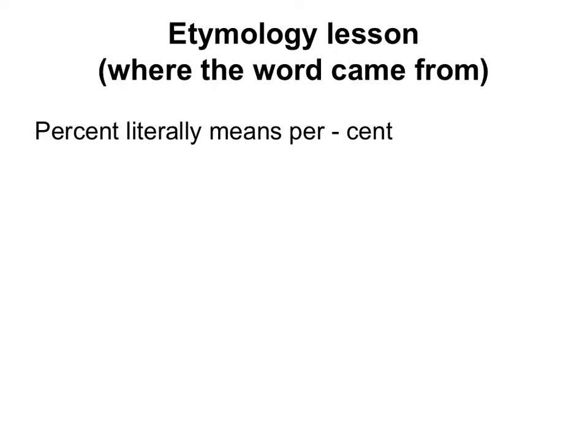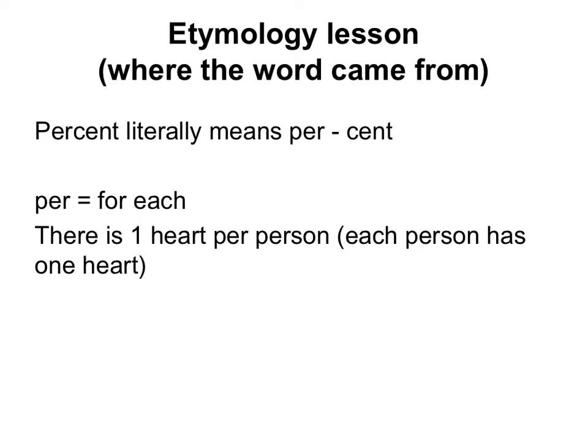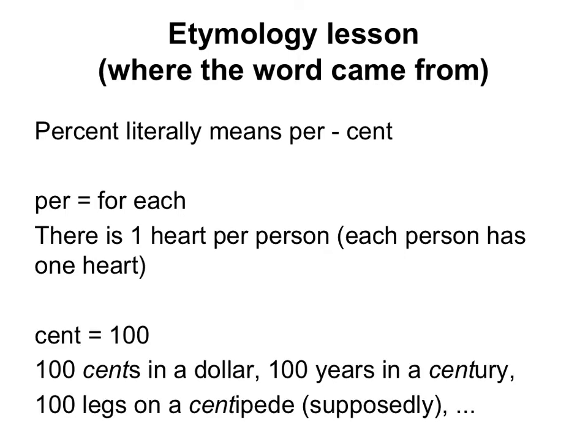Okay, a lesson about where this word came from. Percent literally means per cent. Break it up into two parts. Per means for each. There is 1 heart per person. Each person has 1 heart per. Cent. Cent is 100. There are 100 cents in a dollar, 100 years in a century, 100 legs on a centipede, supposedly.